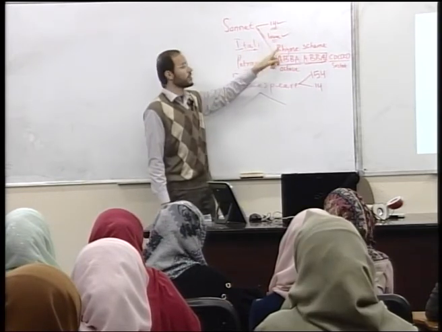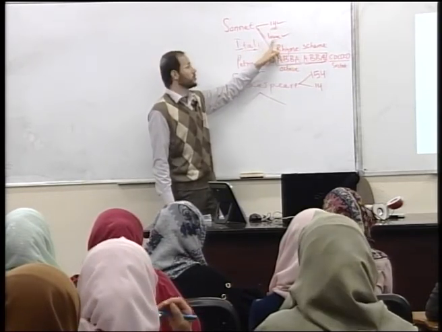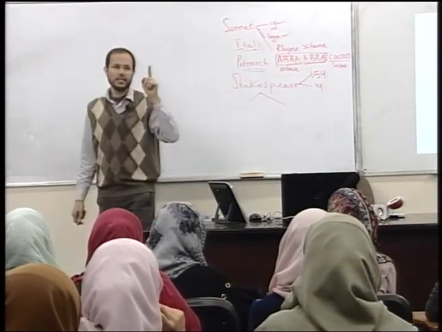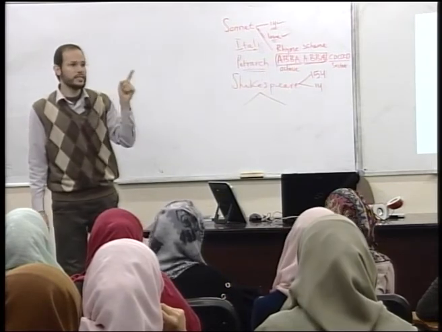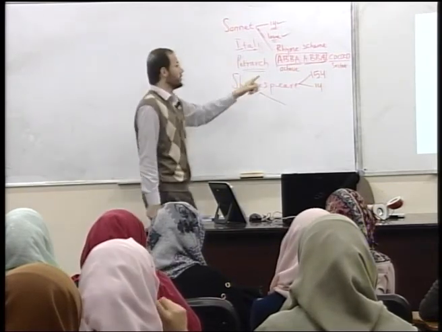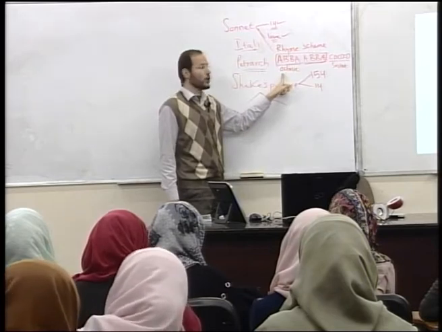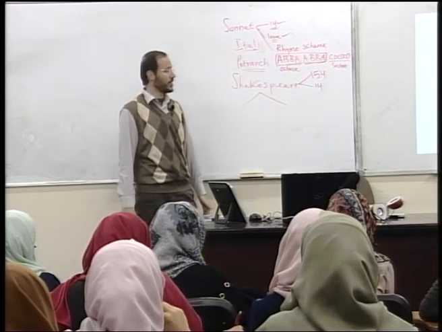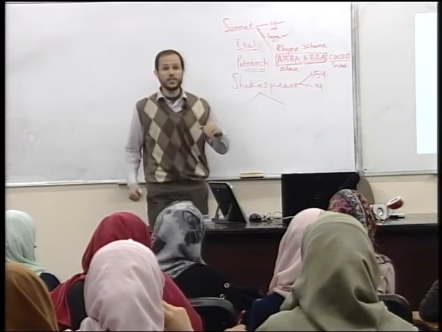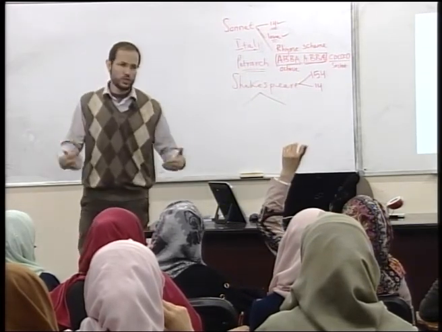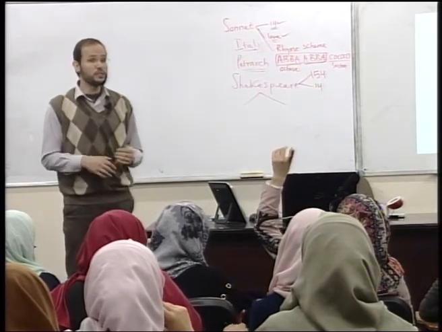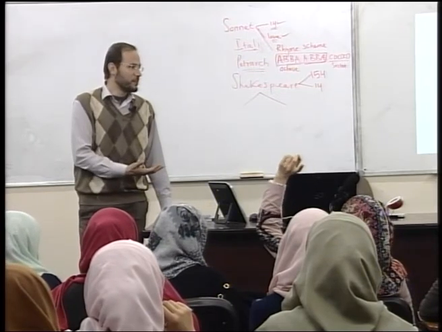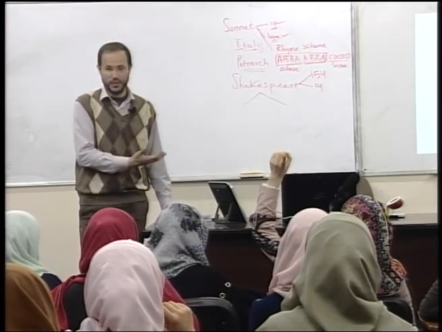14 lines, check. Love, theme, also check. The rhyme scheme is A, B, B, A, B, B, A, C, D, C, D, C, D. The first 8 lines are called the octave, and then the sestet, from 6. Okay? Now, what did Shakespeare do to change, to experiment? Remember, we said Shakespeare, in a way, is considered the most important classical playwright and poet of English history.